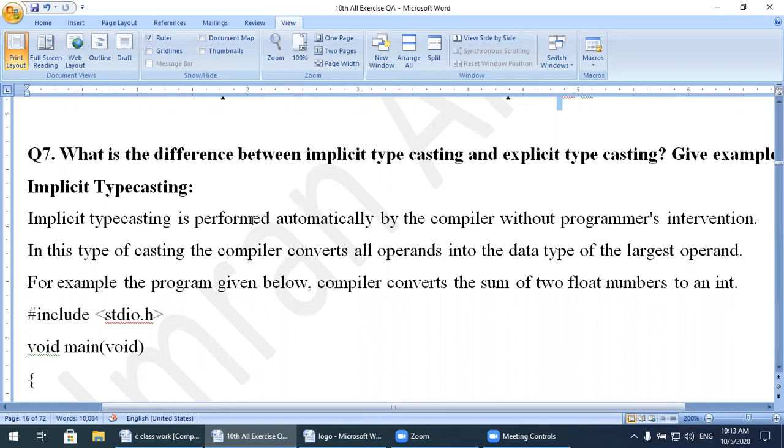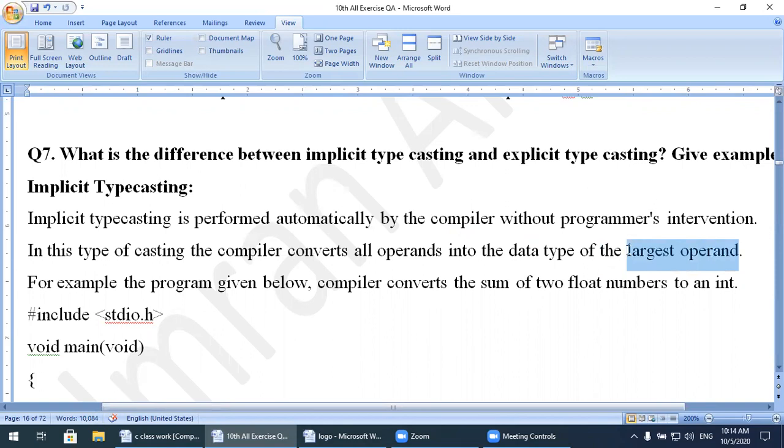Implicit typecasting is performed automatically by the compiler, so we need not change anything. The compiler performs implicit typecasting without programmer intervention. In this type of typecasting, the compiler converts all operands into the data type of the largest operand.